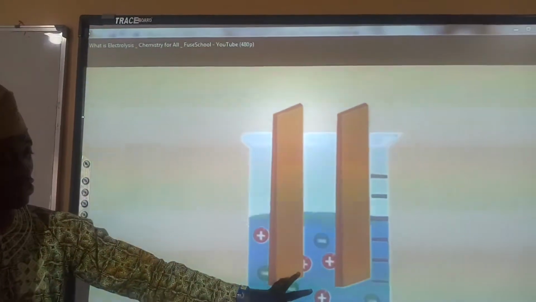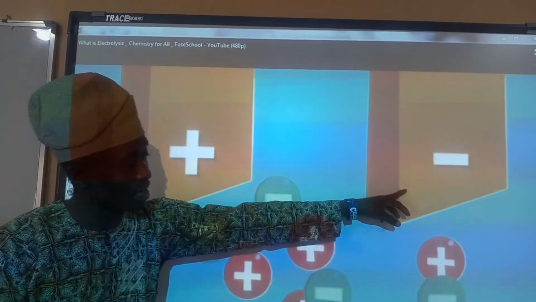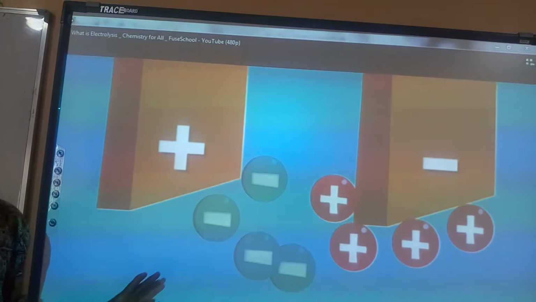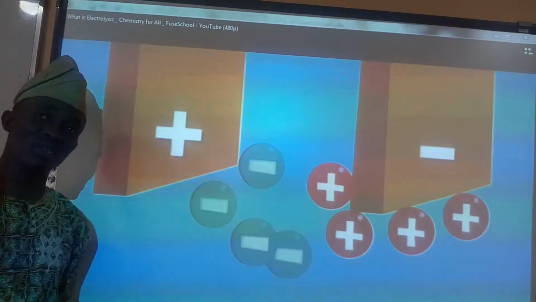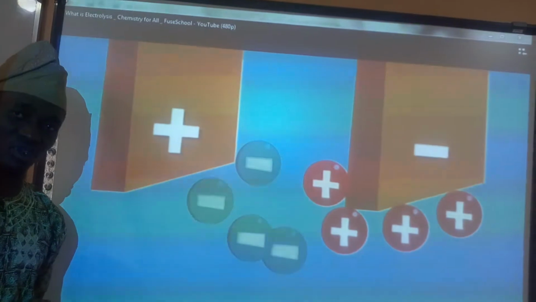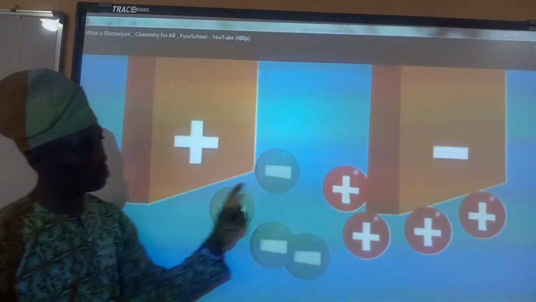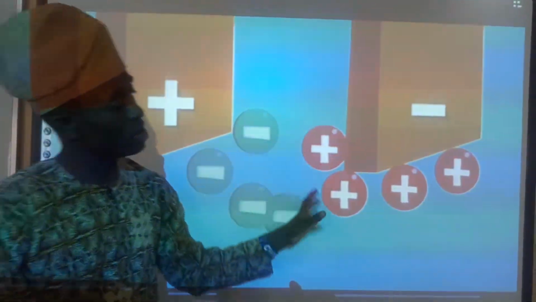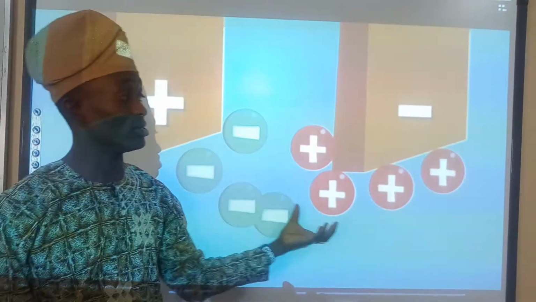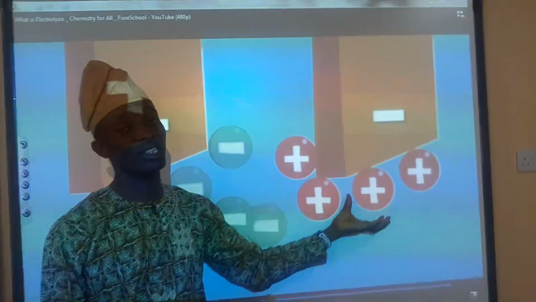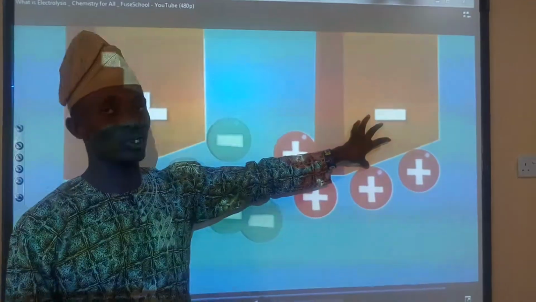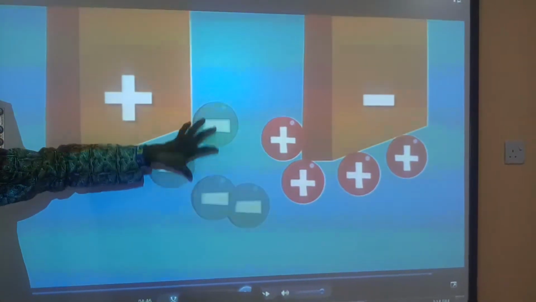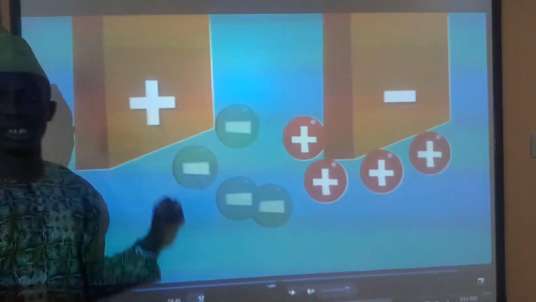Now, immediately electrolysis starts, the cathode becomes negatively charged and the anode becomes positively charged. When this happens, something happens to the random nature of the ions in the electrolyte. Since the cathode is now negatively charged, all the cations, and by cations I mean the positively charged ions in the electrolyte, are drawn towards the cathode. On the other hand, all the negatively charged anions are drawn towards the anode.